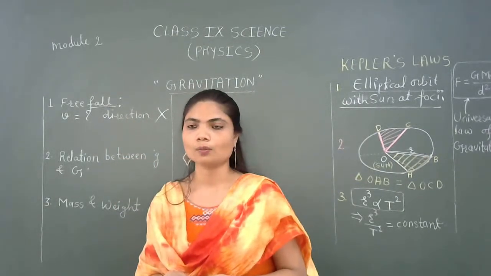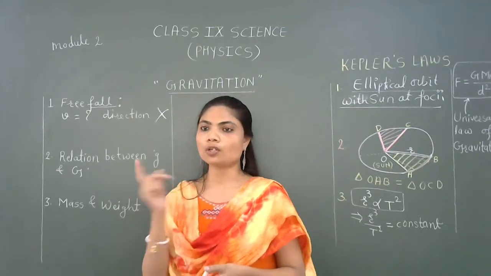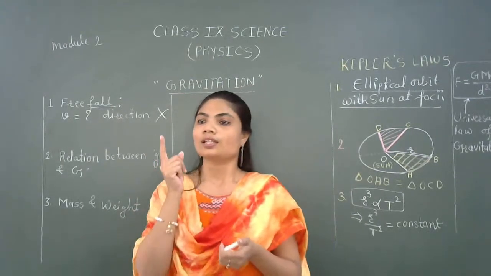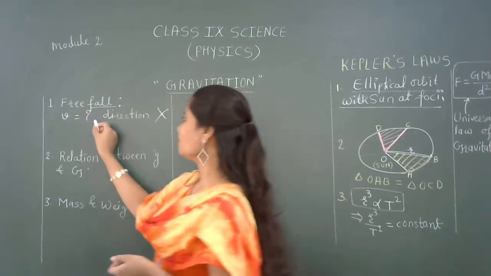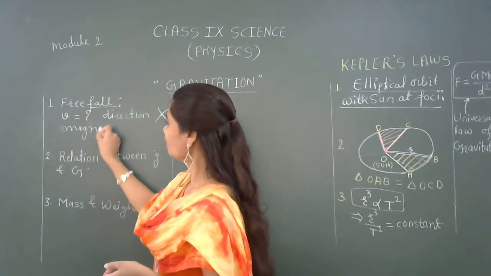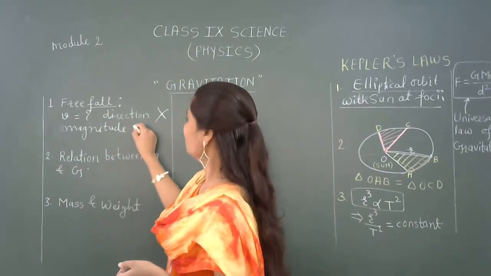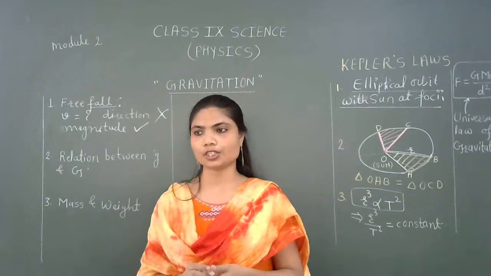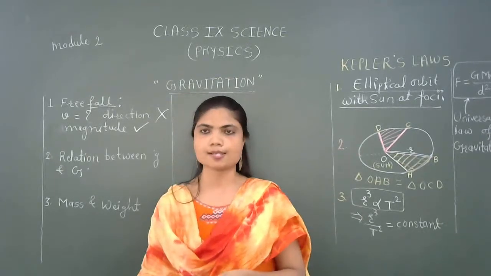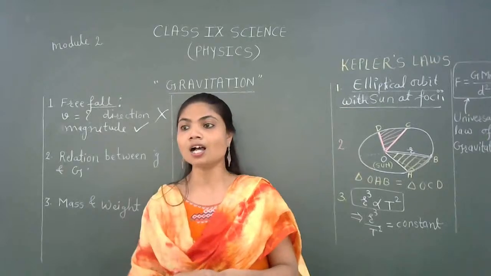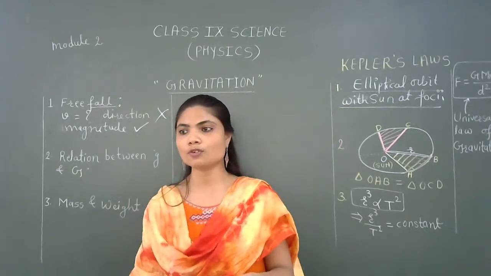Then what is changing? Because of gravitational force of attraction, the magnitude of this velocity changes, right? Magnitude will be changing linearly with respect to time. Yes. What happens in free fall, when any object comes towards the Earth because of gravitational force alone?